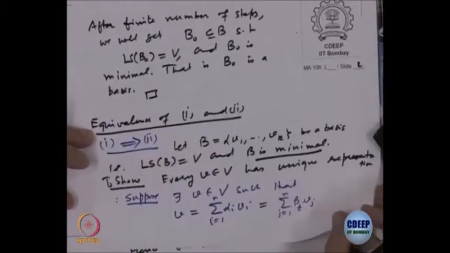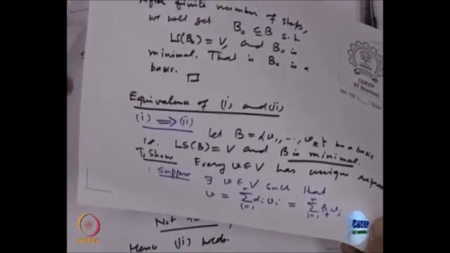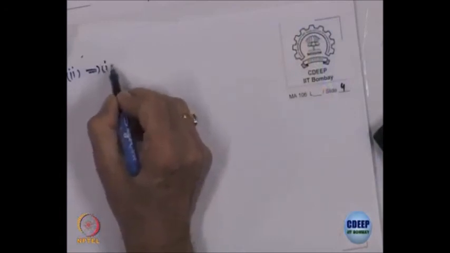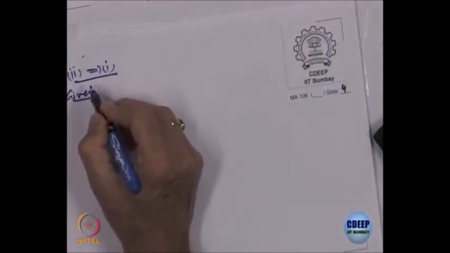Let us show the other way around, namely 2 implies 1. So, let us prove the other way around statement. Given statement 2, what does it say?